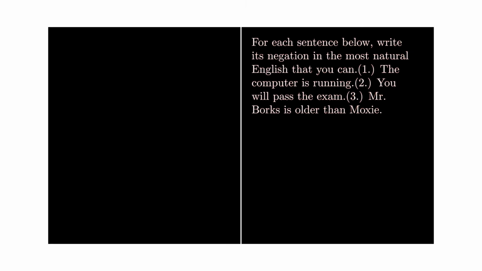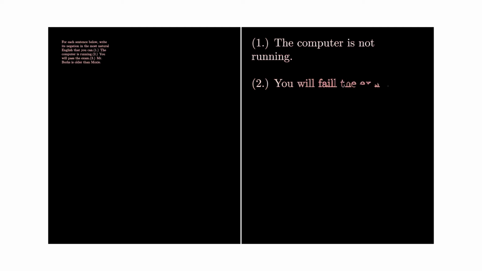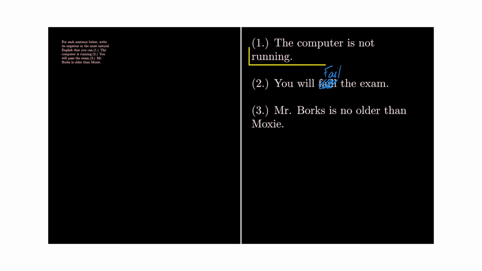The very first one was the proposition the computer is running. Again, we are to determine the negation in the most natural possible language to begin with the proposition that the computer is running. Its negation is pretty naturally, the computer is not running, right? So there's not a lot that you can do to make that more natural than it already is by just putting the word not in the appropriate place.